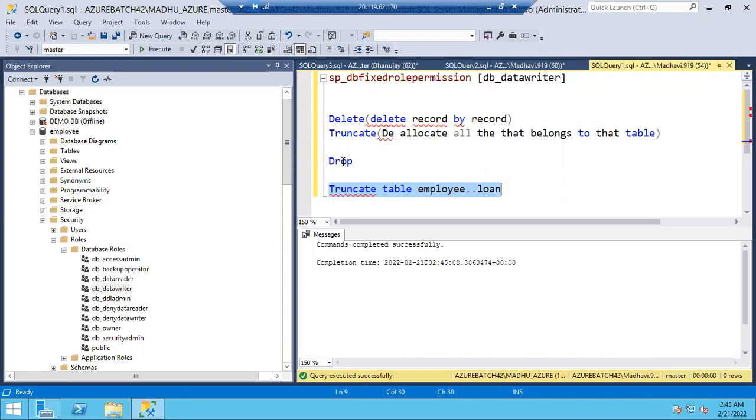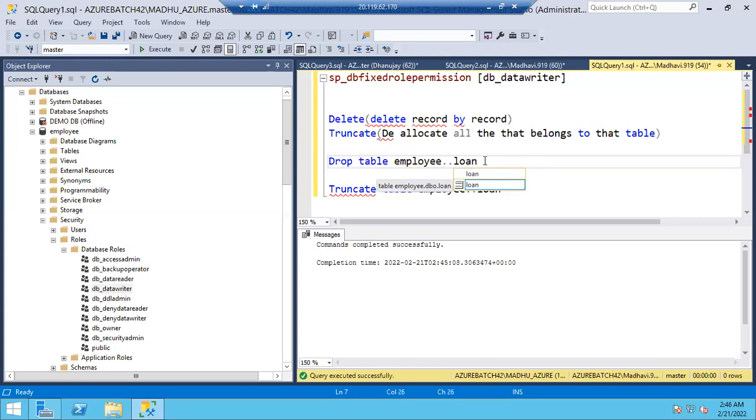What will drop do, guys? Drop is going to drop the particular table, the whole table, and the associated objects. Whatever associated objects are there for that particular table, like primary keys, unique keys, indexes, triggers, it will delete all the associated objects, including your particular table also. Drop table, table name is the query. Drop table employee dot loan.